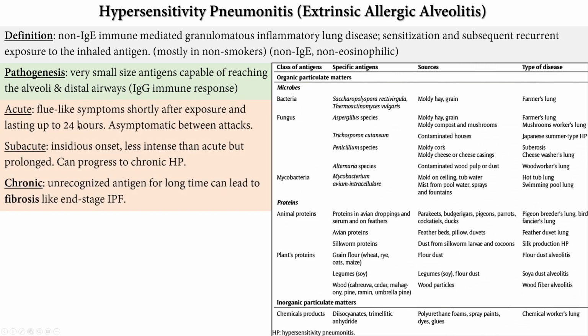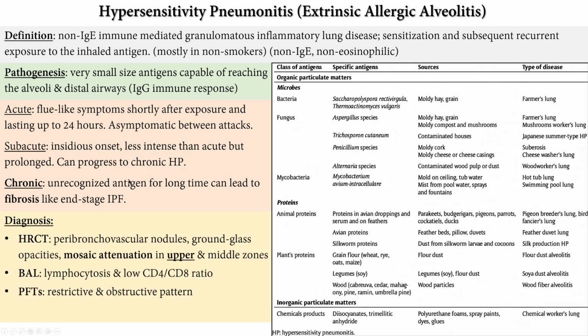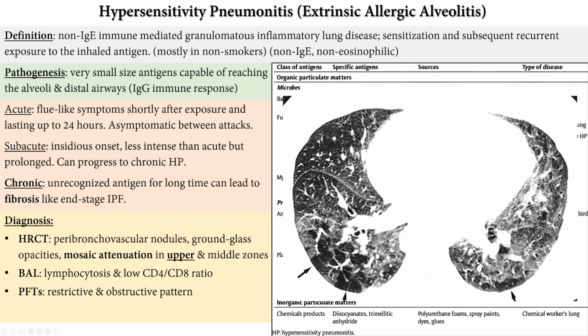They can be acute, subacute, or chronic. The chronic one is the end stage with fibrosis. And if it's fibrosis, usually there is no specific treatment. If it's still acute, maybe you do some steroids. The characteristic high resolution CT shows upper lung mosaic attenuation, as you can see here. There are places where there's air trapping, when you image during expiration, you see this mosaic attenuation. You see the ground glass opacities. Where are they? They're peribronchovascular.